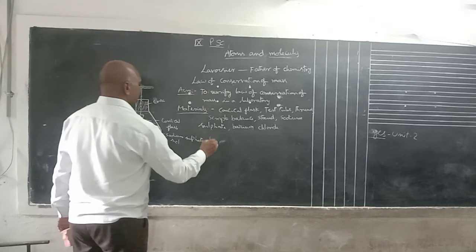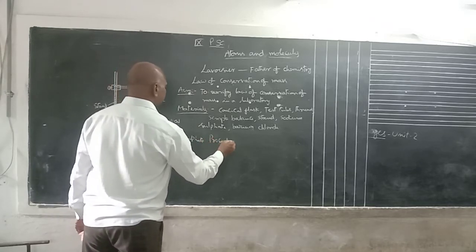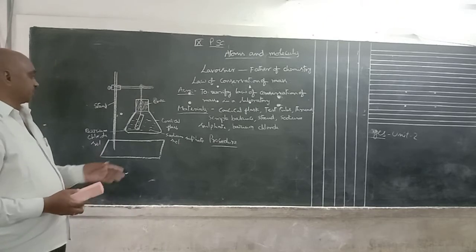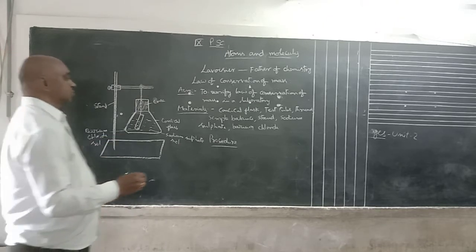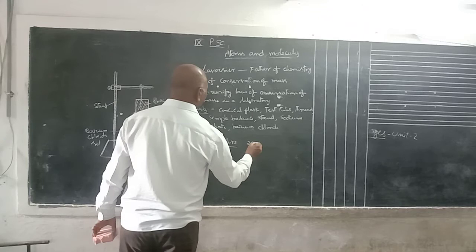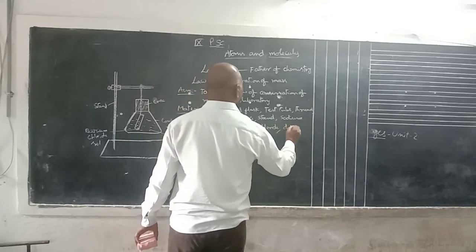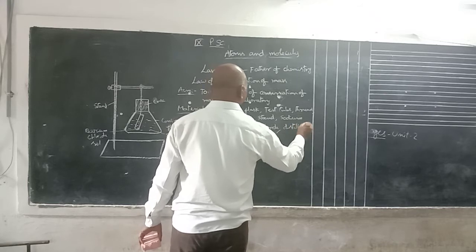First, what is the procedure? Here the procedure means first take 2 grams of sodium sulfate, and distilled water is also needed.